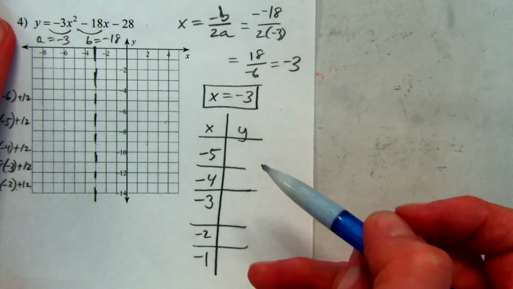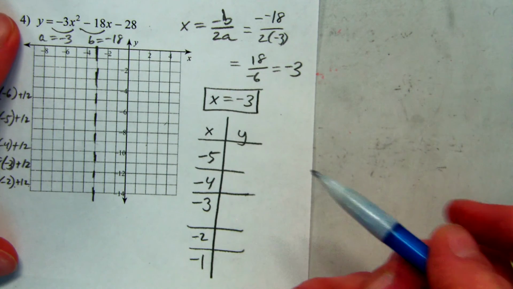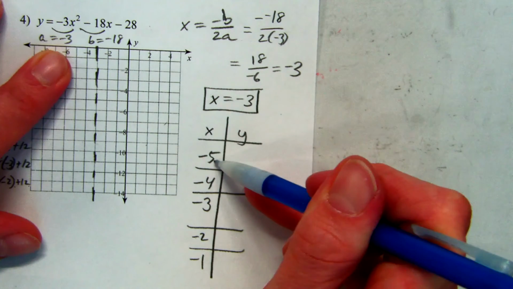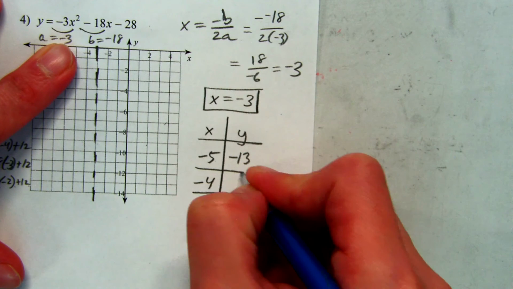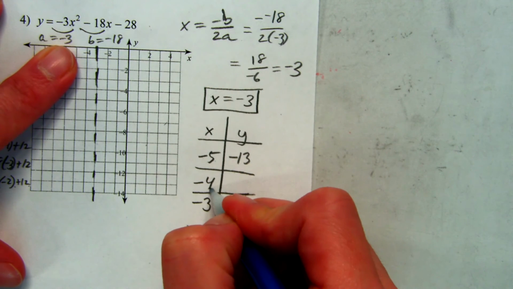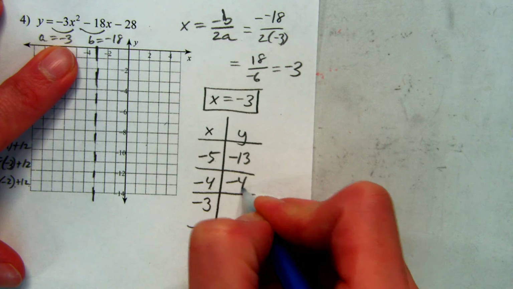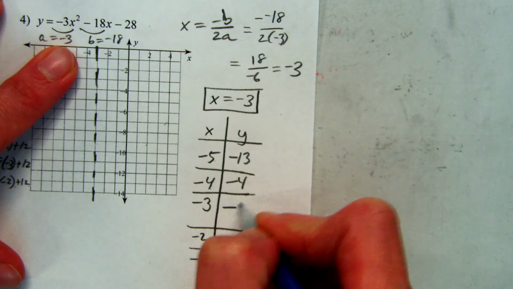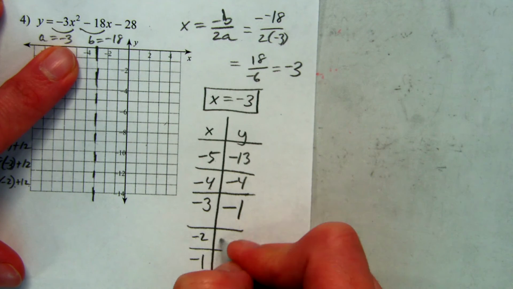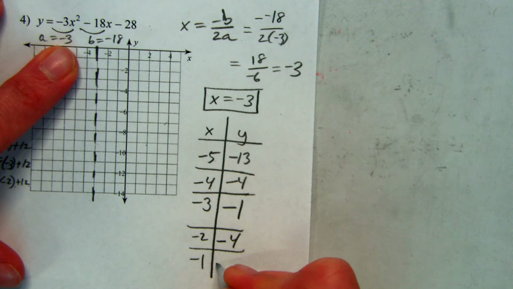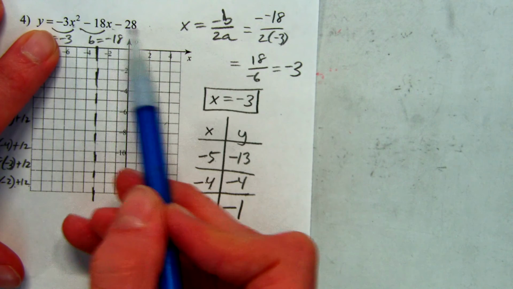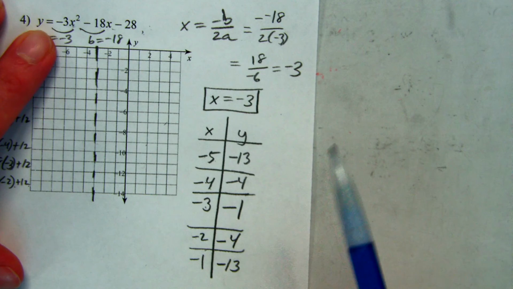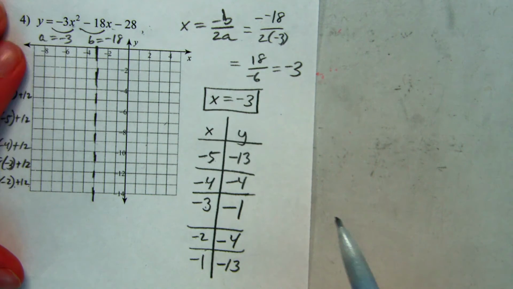For the sake of time, I'm just going to tell you I put negative 5 in for x, and I got negative 13. Put in negative 4, I get negative 4. Put in negative 3, get negative 1, negative 2, negative 4, and negative 1, negative 13. So I just put all of these x's into the equation and plug them in the calculator like we did on the previous 3 problems.